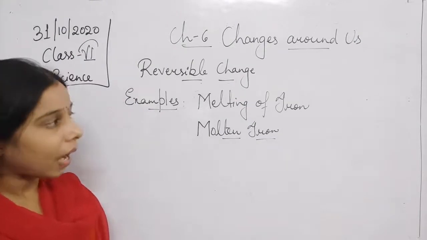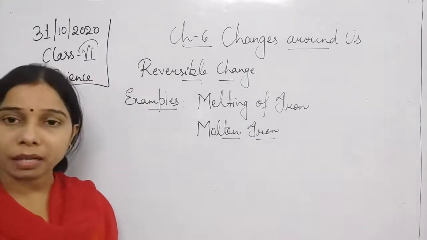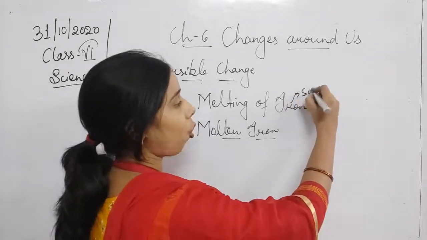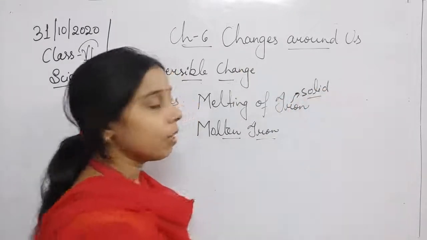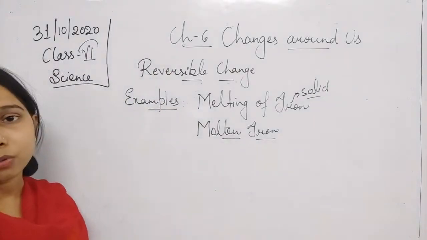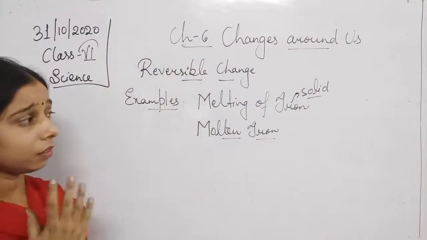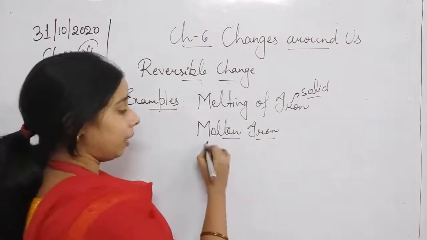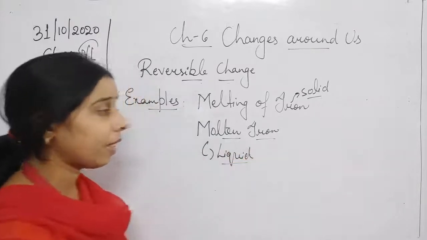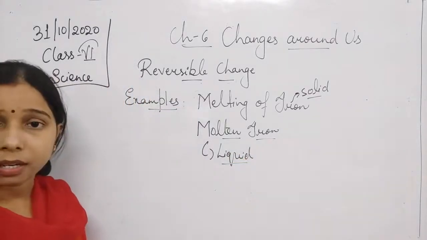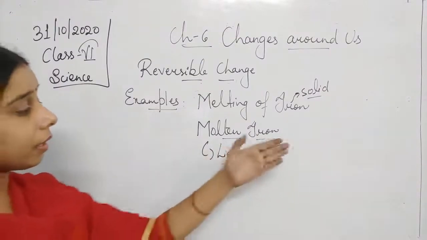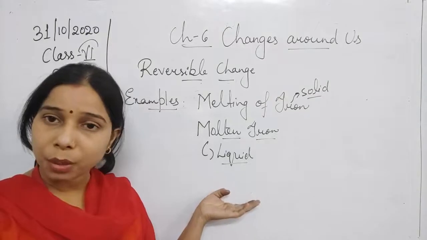So at first, when the iron was not melted, student, at that time iron was in the form of a solid. It was in the solid form, right? But when you melt it, when you supply a sufficient amount of heat to it, at that time this iron will get converted into the liquid state. So we can say that molten iron is what? It is a liquid state. Solid state gets converted into the liquid state.